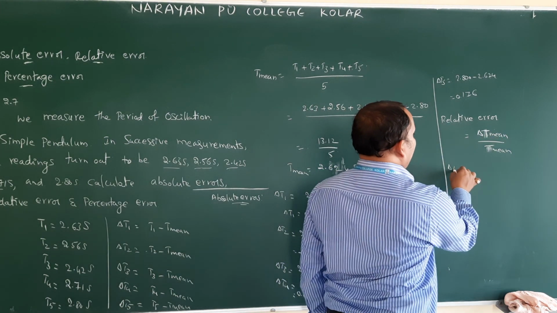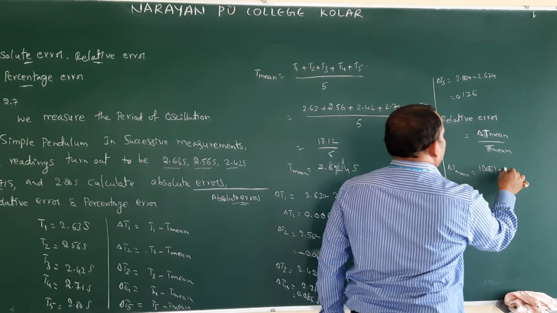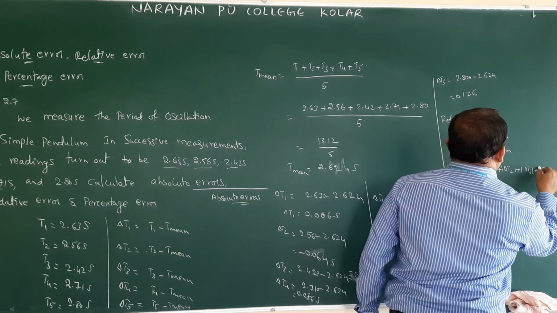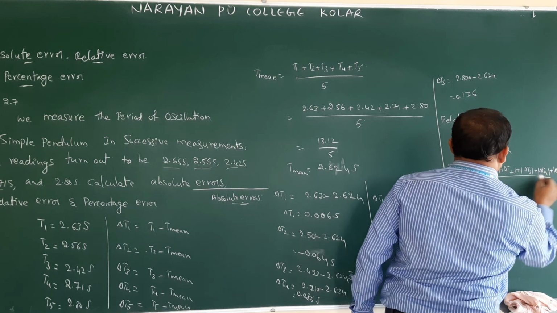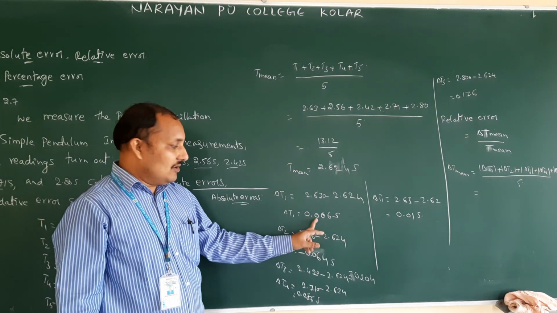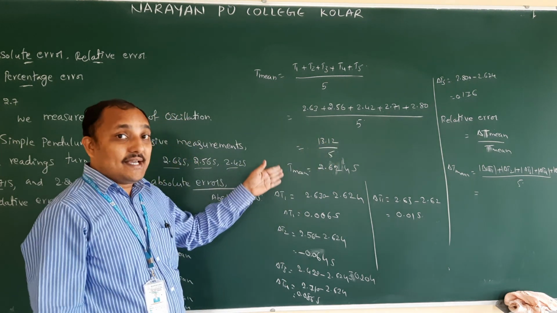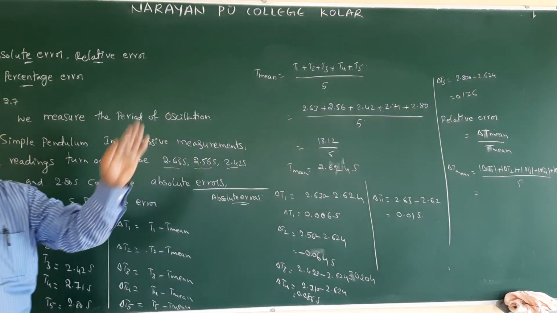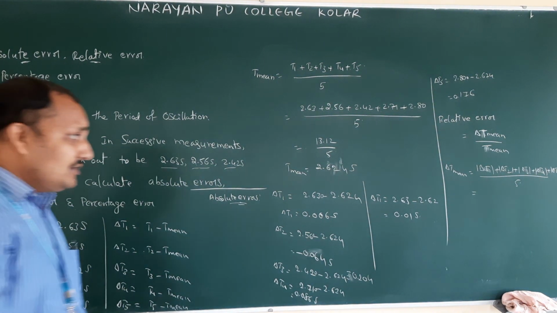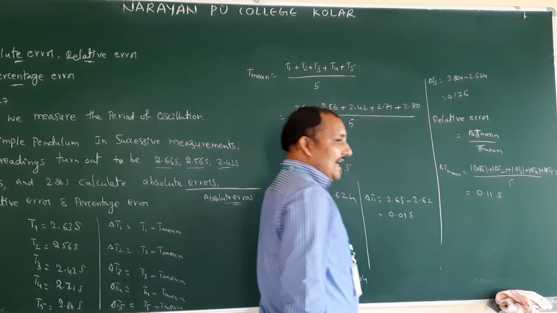How will you find delta T mean? Delta T mean is equal to the modulus of delta T1 plus delta T2 plus delta T3 plus delta T4 plus delta T5, divided by 5. So you can add all these. Delta T1 value 0.006. You should not subtract, you have to add, because whenever we are taking that one, we have to take the magnitude. Magnitude means you should not take negative. So if you do like that, you will get the value. So 0.11 something they gave. After substituting, you can calculate. I am not doing that one.